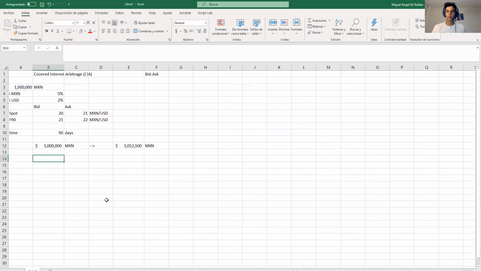Here I need to convert my pesos to dollars. Using what? I need to use the spot rate because this is the present, right? So I need to use spot.